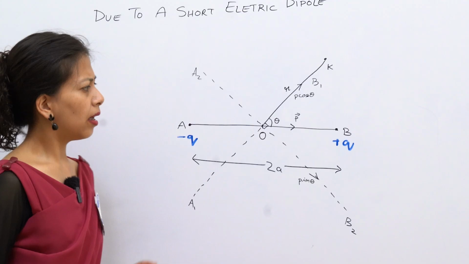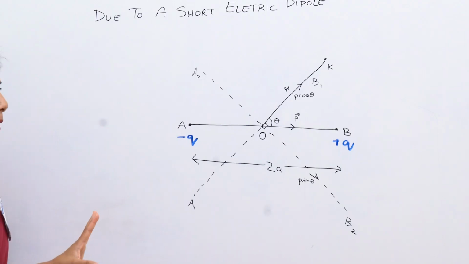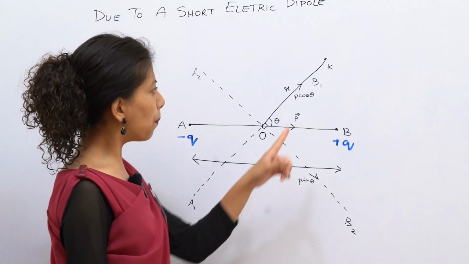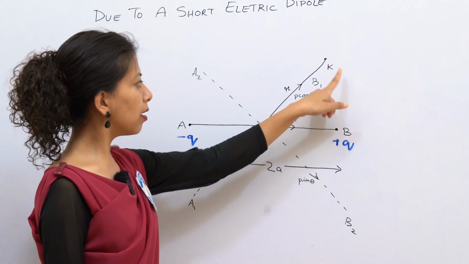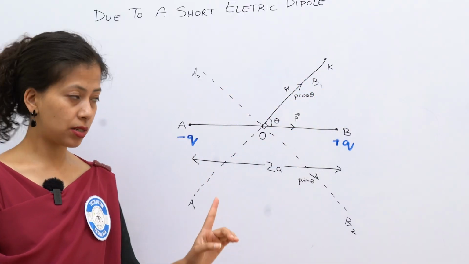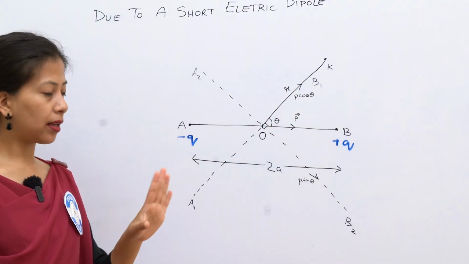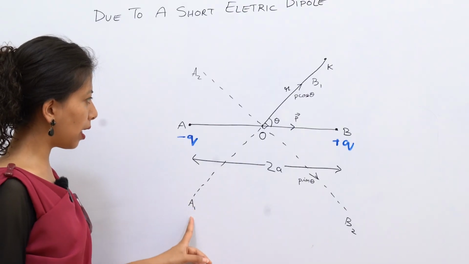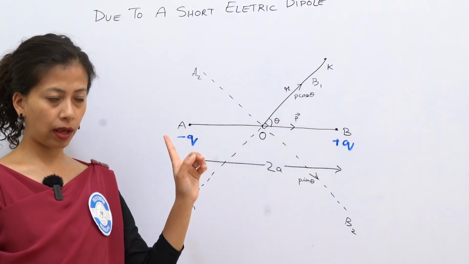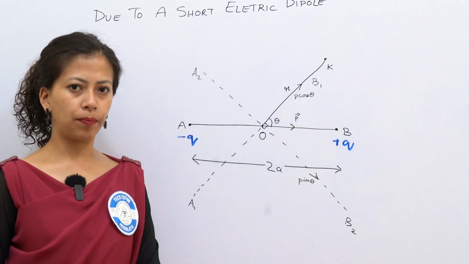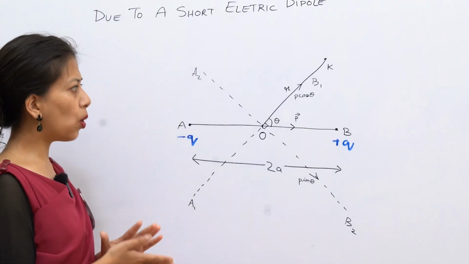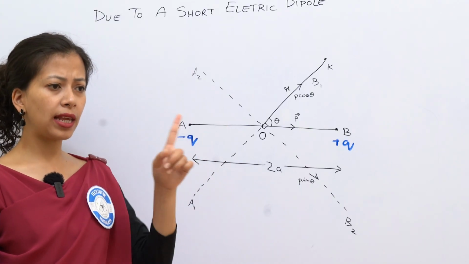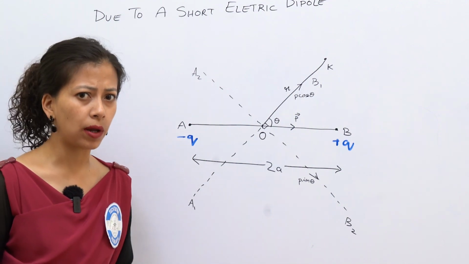Now consider the point K. With respect to point K, we have the line A1, B1. Is the point K on the equatorial line or on the axial line of A1, B1?